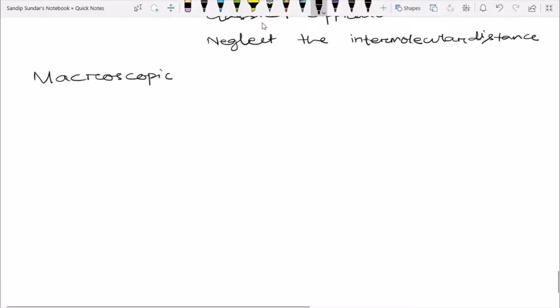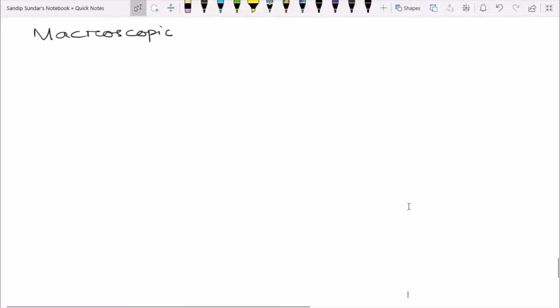If you are going to consider that, then you cannot cover the whole system, because a system has an infinite number of molecules. So we will directly go to the macroscopic approach, which is named as classical approach.